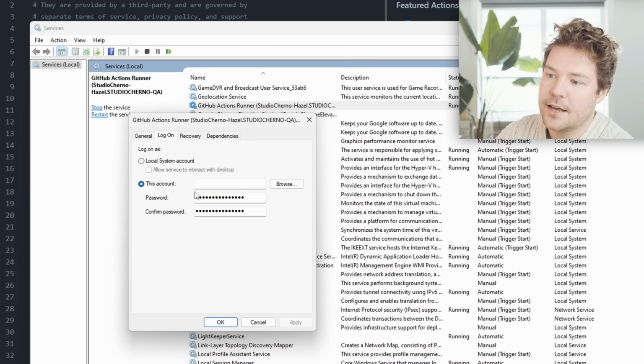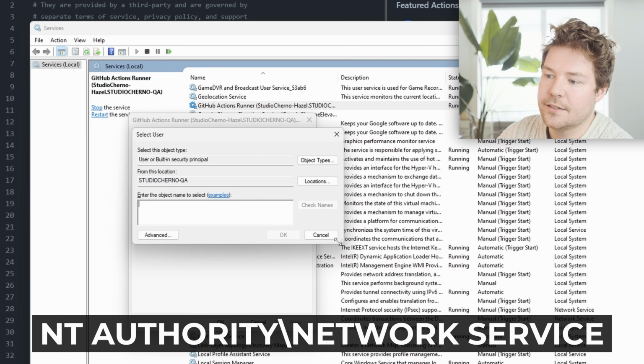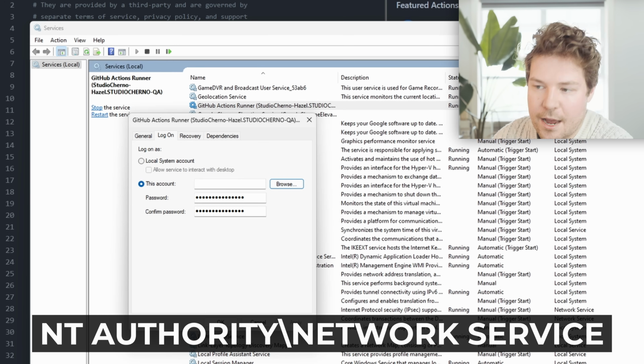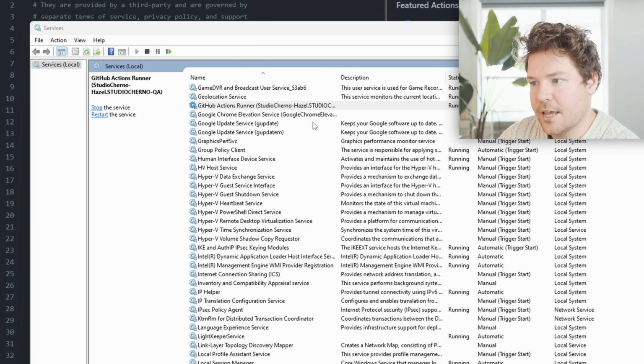It was running this as like a limited access kind of network authority account. I changed it to be local system account, which gave it admin rights, and that was necessary for a couple things. First of all, because I added a step where it downloaded and installed a particular version of Python, because we use Python to run all of our setup scripts. That requires admin rights, so I had to change that.